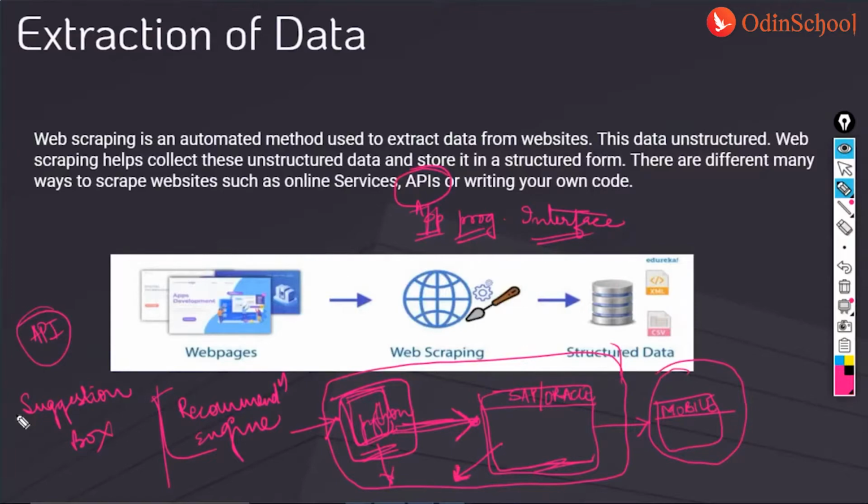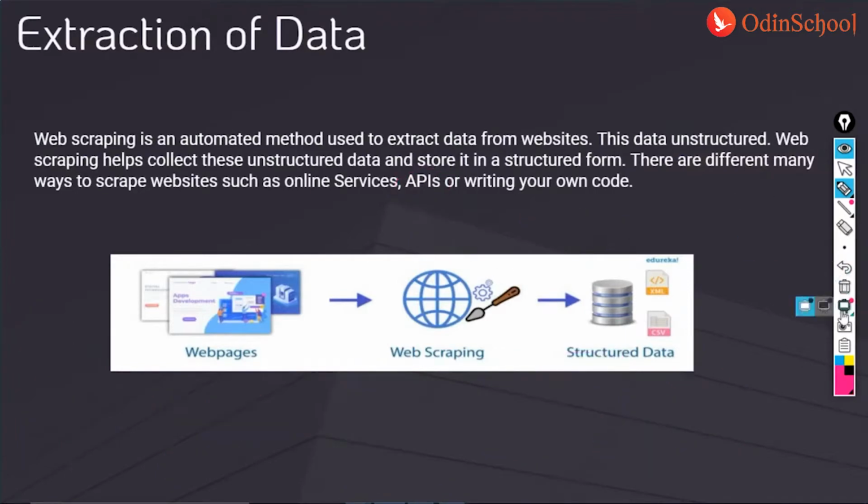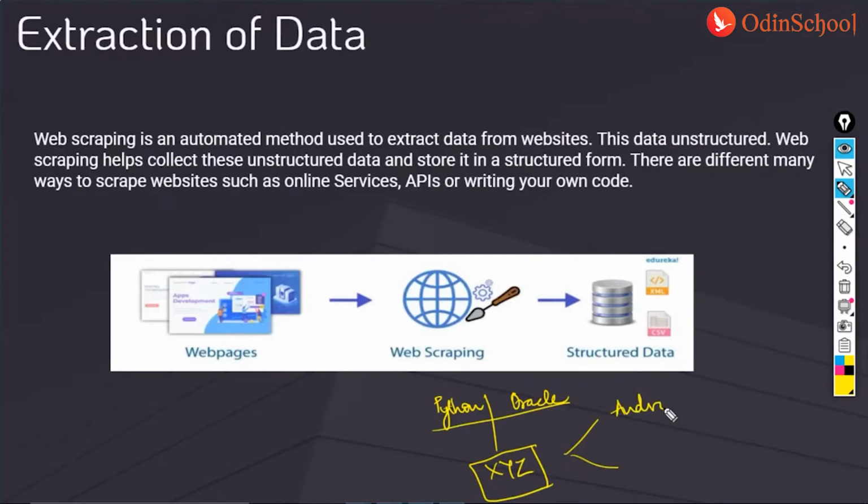For example, now let us assume, okay, let us just change the case study. Here I have Python and Oracle, both of these combining to form an application named XYZ. Now this XYZ is to be launched on Android platform, which we all use, and Apple Store as well.